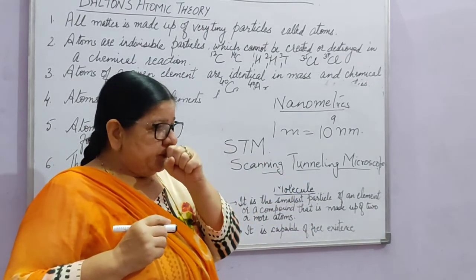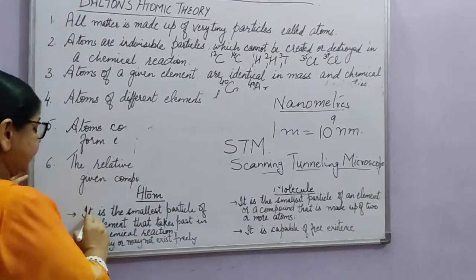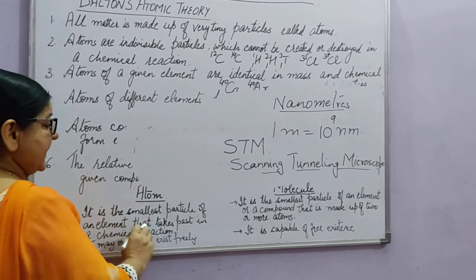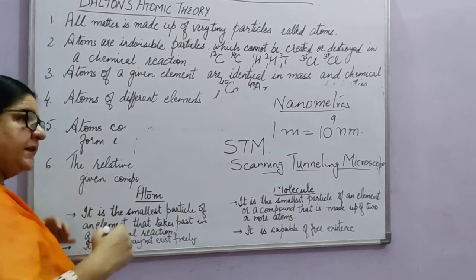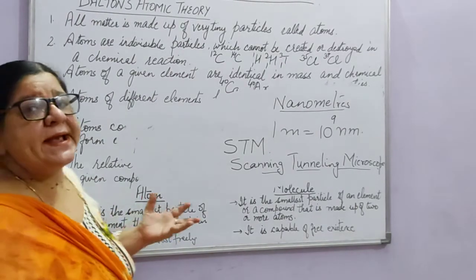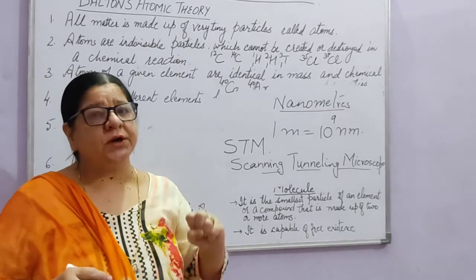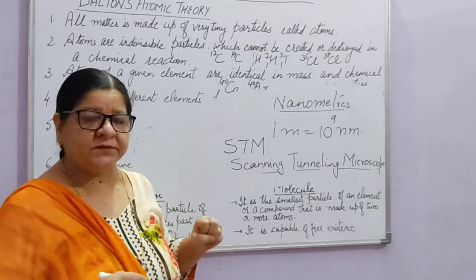Now, atoms, what are atoms? Atom is the smallest particle of an element that takes part in a chemical reaction. It may or may not exist freely. All the atoms are not able to have an independent existence.